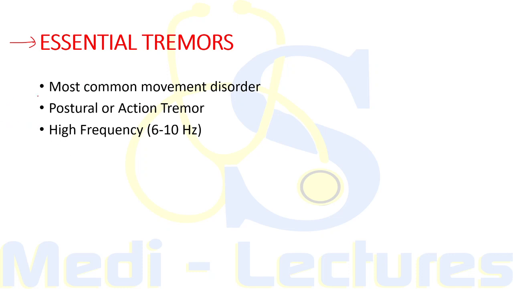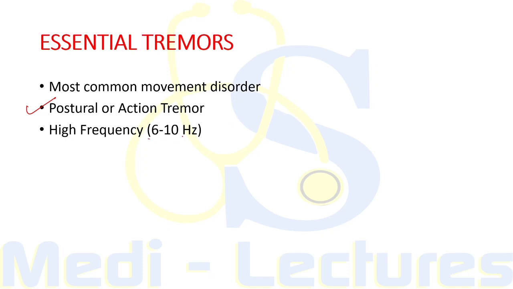It is the most common movement disorder, which is present in almost 5% of the population, and it can be present even in childhood, but increases dramatically after 70 years of age. Now, these are usually postural or action tremors, that is, these will not be present during rest, but as the patient starts doing some action or assumes a posture, these tremors will appear.